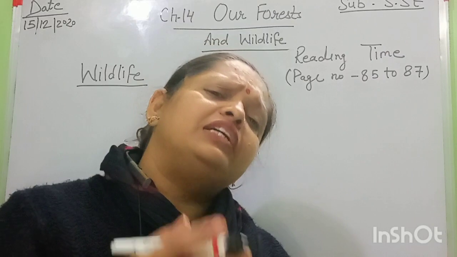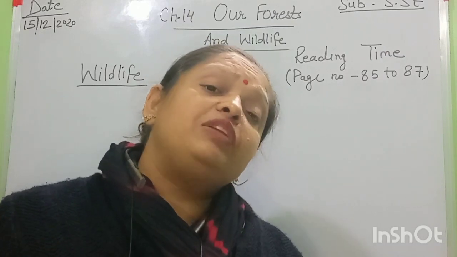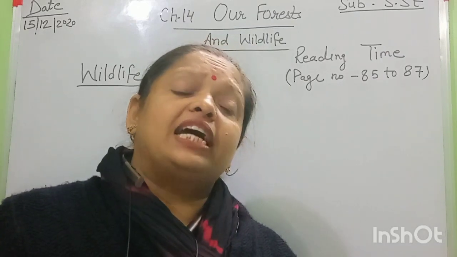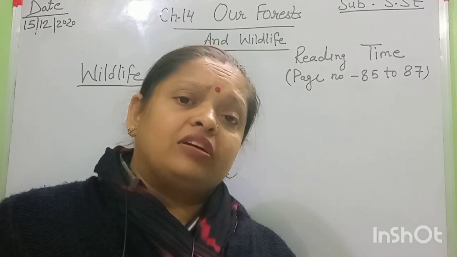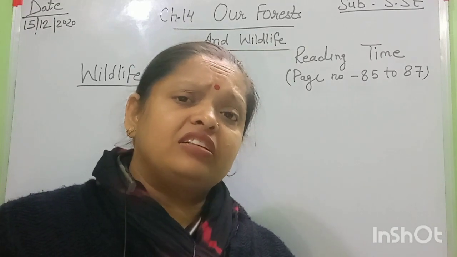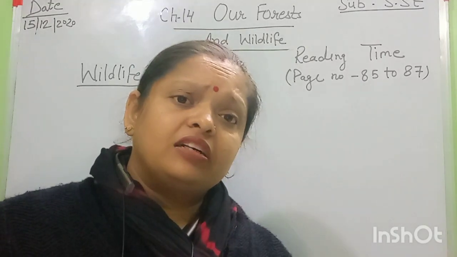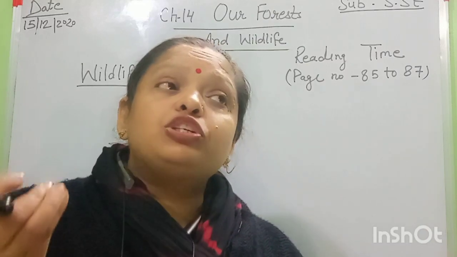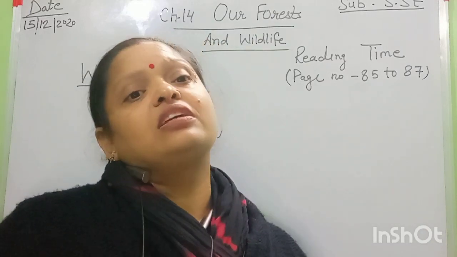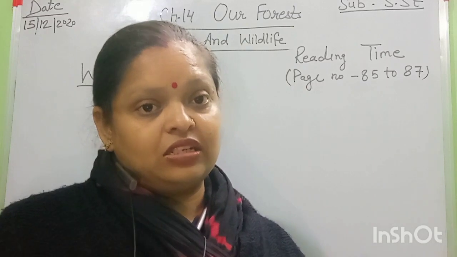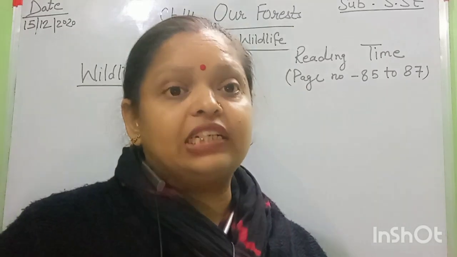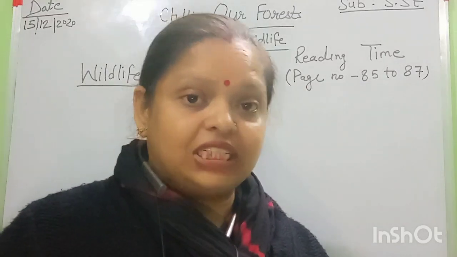If we hunt this type of animal now, maybe in future they will be extinct for our next generation. So we should conserve these animals from the hunters. Yes or no? Yes?